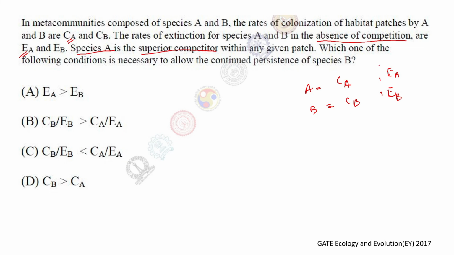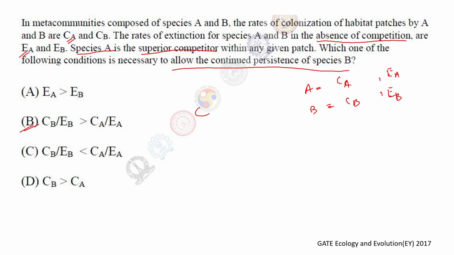So what are the conditions which will allow the continued persistence of species B? How would species B survive if species A is a superior competitor? So the answer would be B.